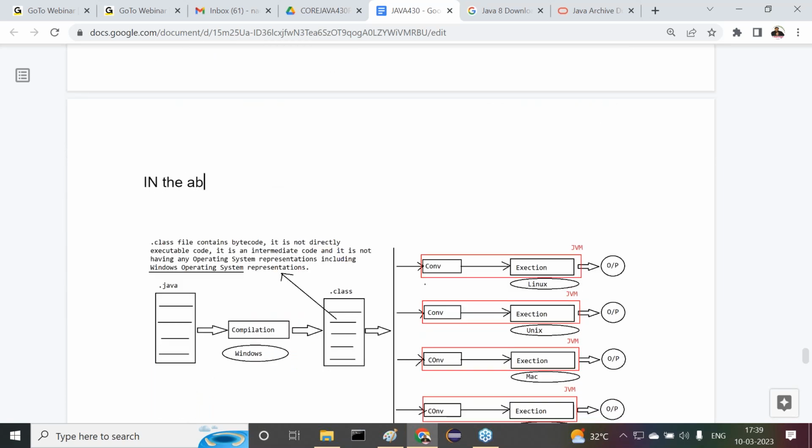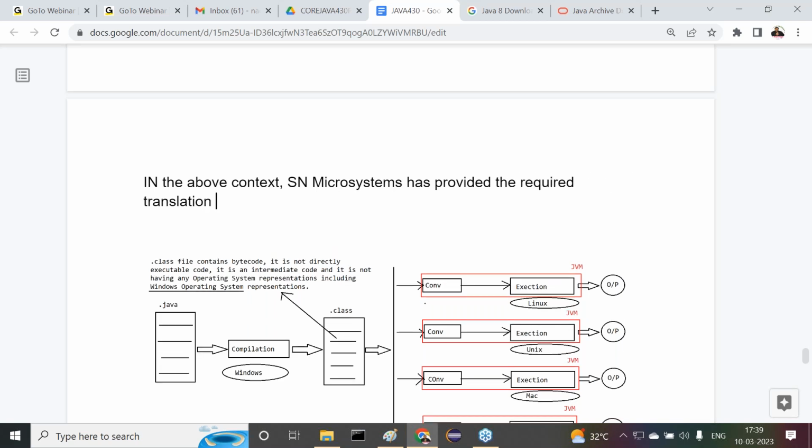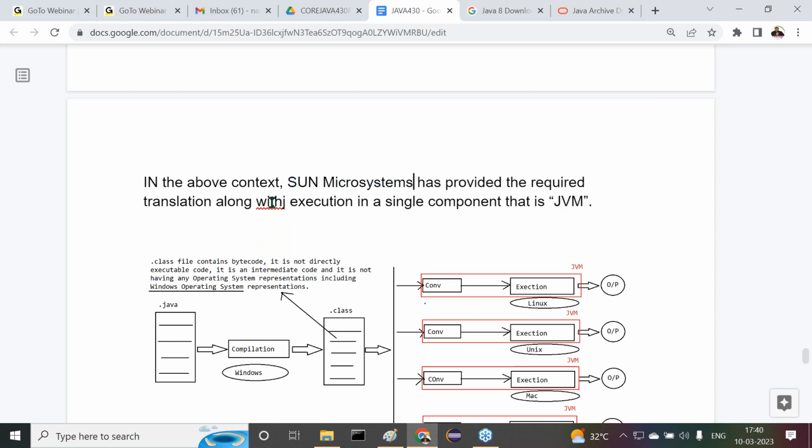Right, sir. In the above context, Sun Microsystems has provided the required translation along with the execution in a single component. That single component is what? JVM.